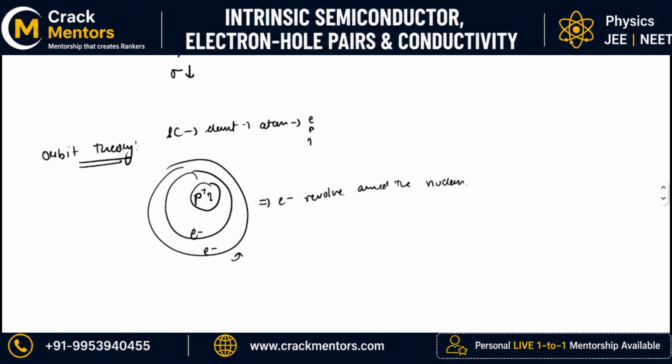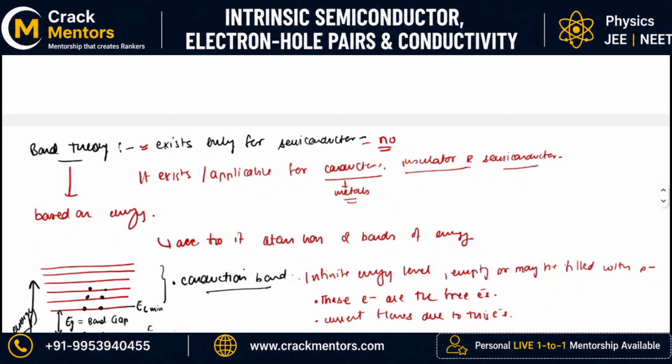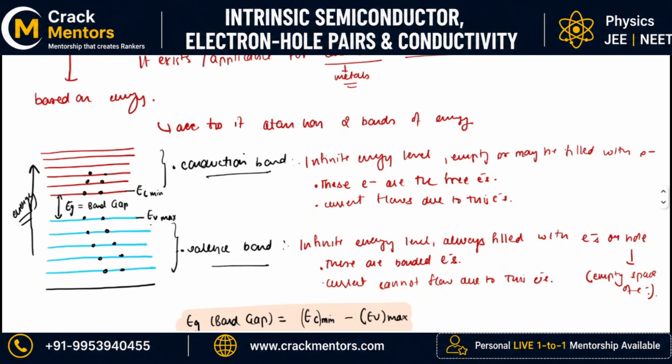By now we were just having the orbital theory. The orbital theory says that there is a nucleus, around that nucleus there are orbits, and in that orbit the electrons keep on revolving. But there is also one theory which is known as band theory, which says that in an atom there are two kinds of band. One is known as valence band and the other one is known as conduction band.